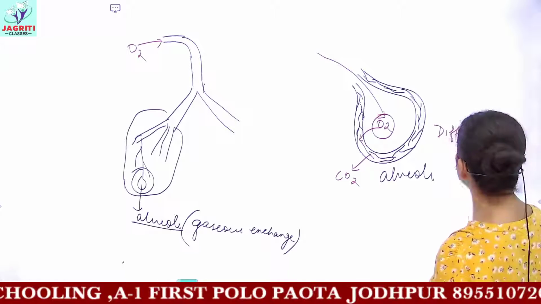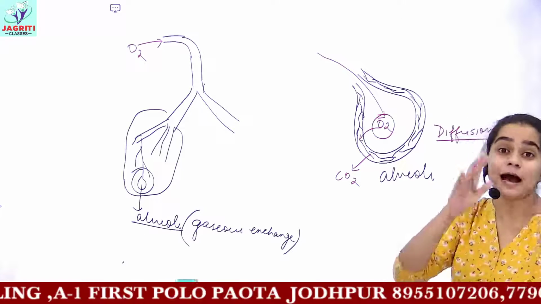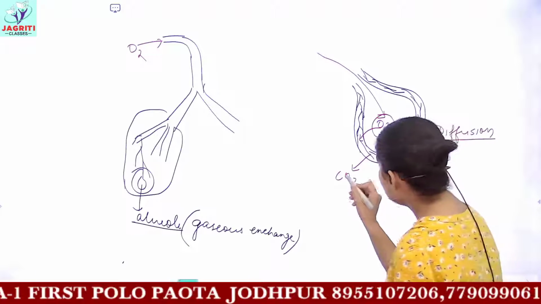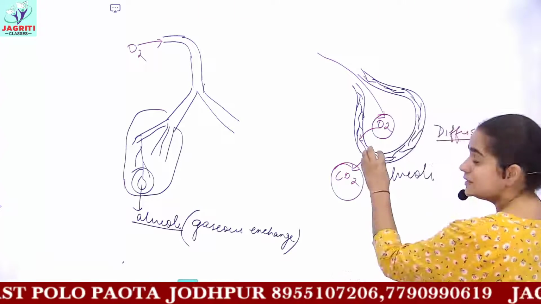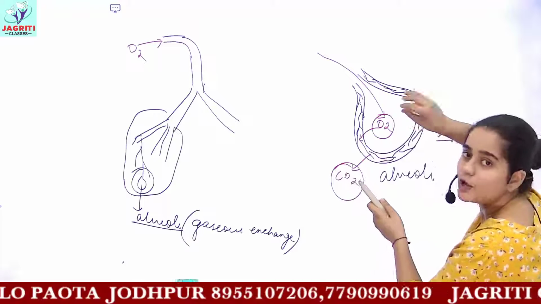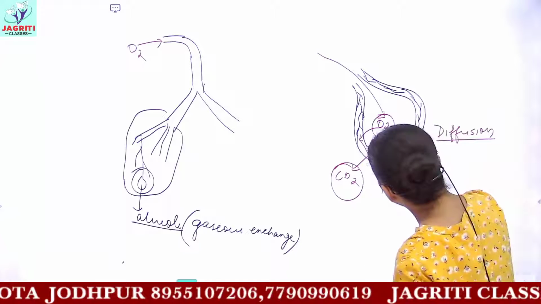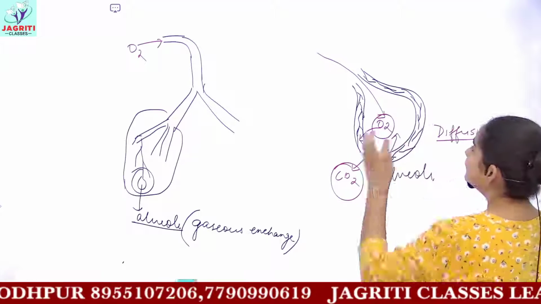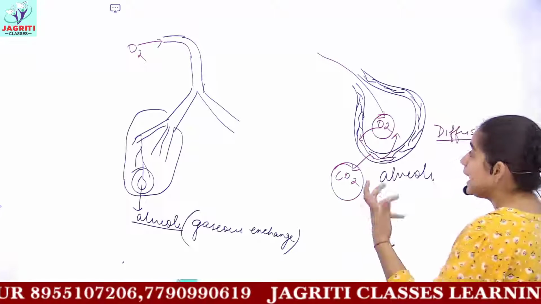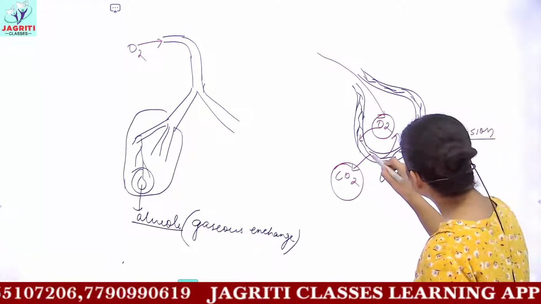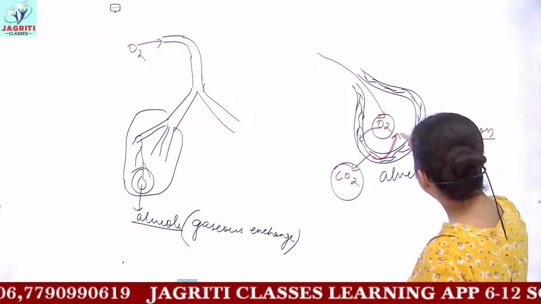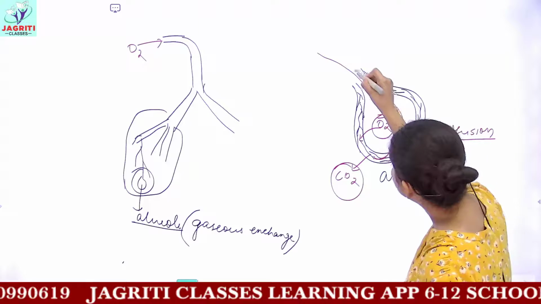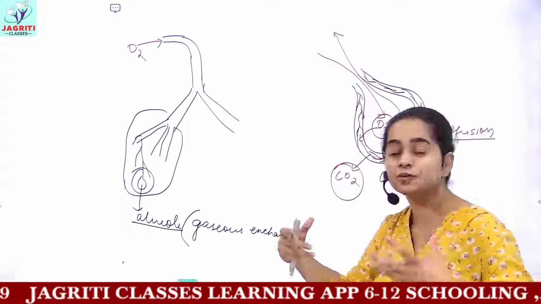Similarly, diffusion is movement of gases from high to lower concentration. Carbon dioxide is high in these blood vessels and lower or absent in the alveoli, so this carbon dioxide will move inside the alveoli, and when these blood vessels release carbon dioxide, it will be exhaled out from the lungs.